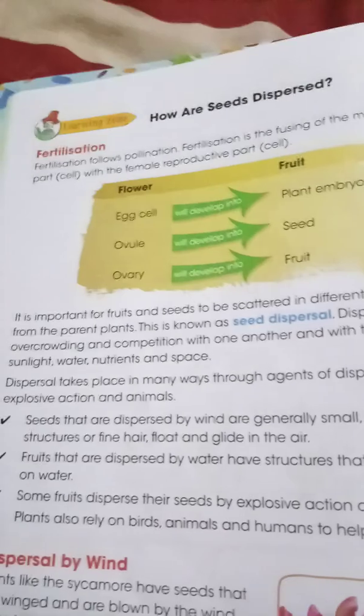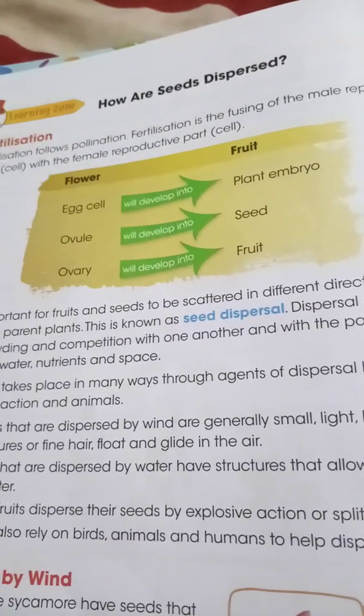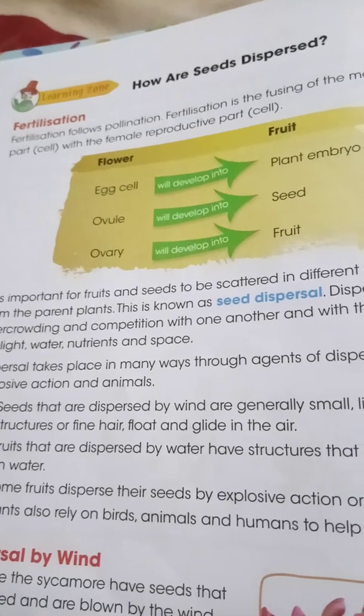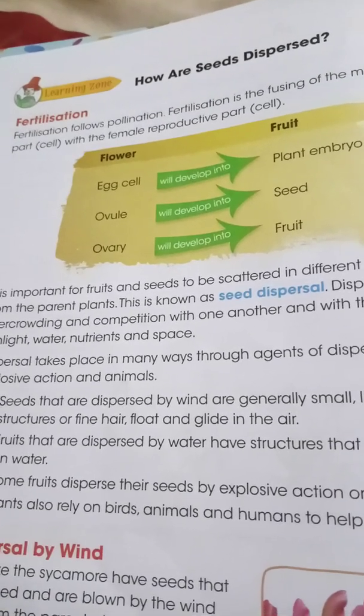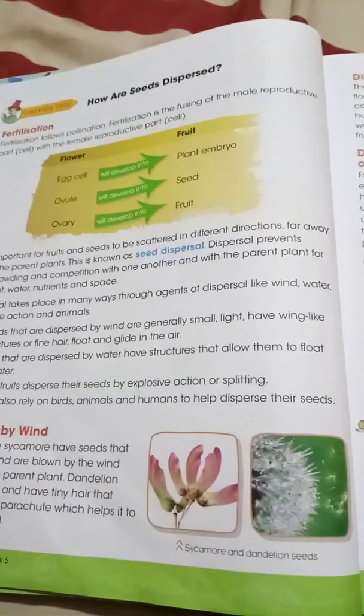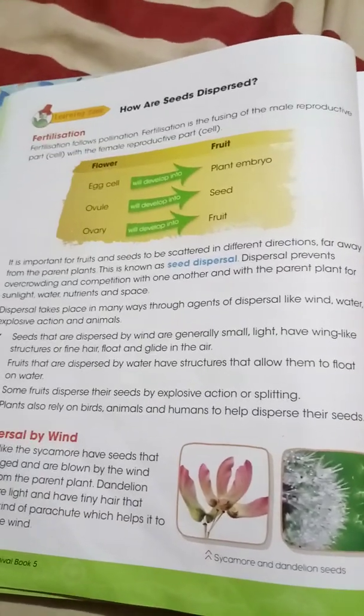Not only animals but human beings, birds and insects also help in scattering the seeds and fruits from one place to another. Now dispersal by wind means that the wind takes away the light seeds and fruits from one place to another. You can see how the seeds are taken.